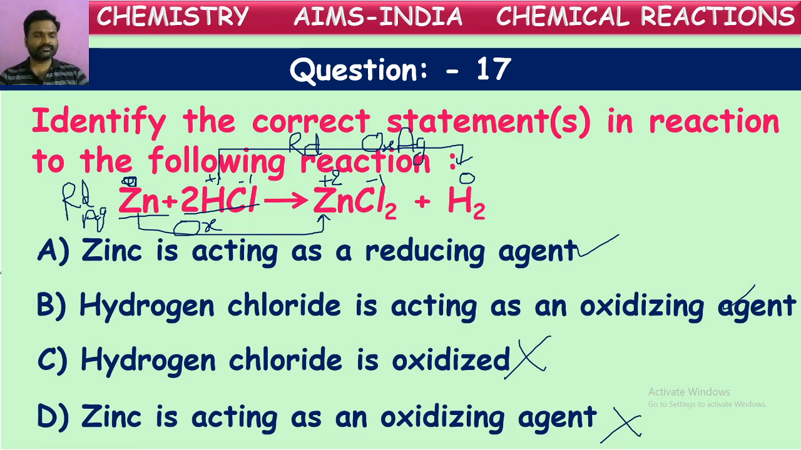Now, what will be the correct answers? Zinc is reducing agent. It is correct. Hydrogen chloride acting as oxidizing agent. It is also correct. So these two are correct. The others are wrong. So these two are the correct statements. Yes, children? Yeah, these two are the correct statements.